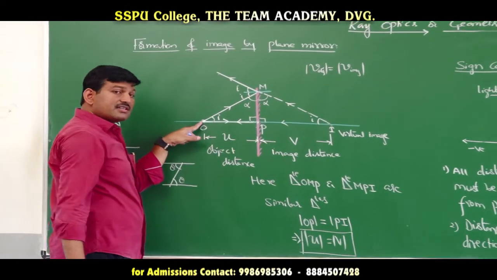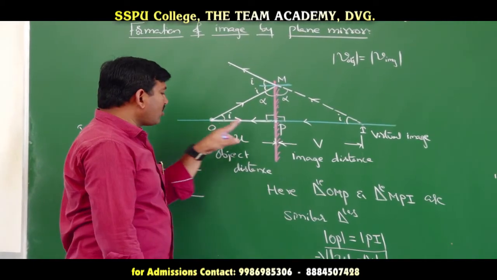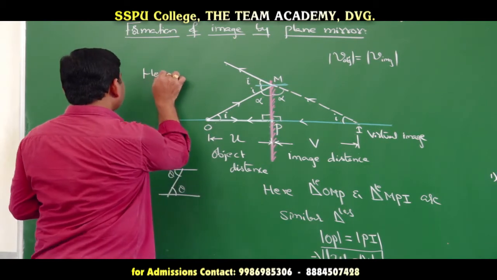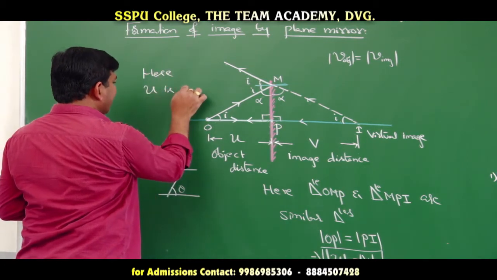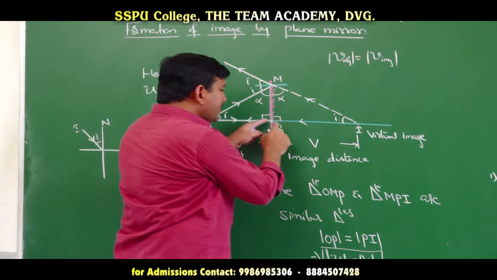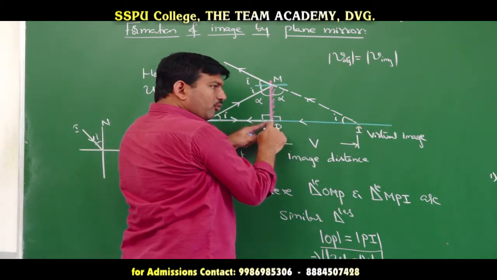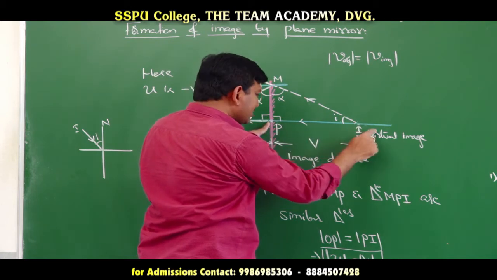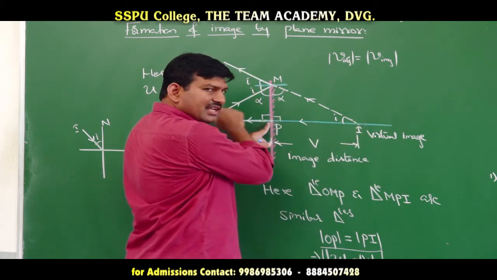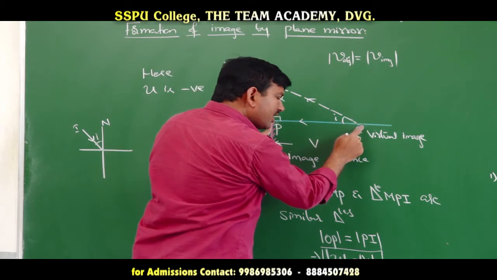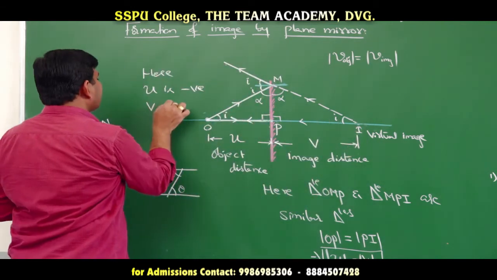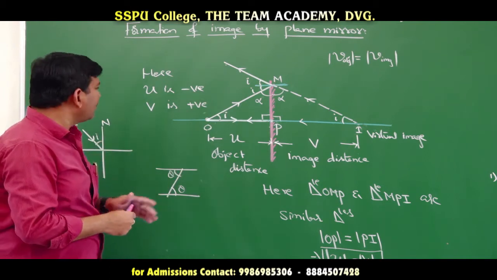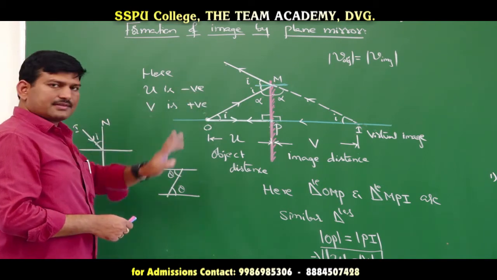So you are measuring the distance in the opposite direction. Therefore, object distance is negative. Here u is negative. Whereas image distance, this is the image, this is the pole. From pole to image, this distance is measured like this, the same way the incident light is coming. So therefore you have to take image distance as positive. V is positive. Okay, using sign convention I can say that u is negative and v is positive.